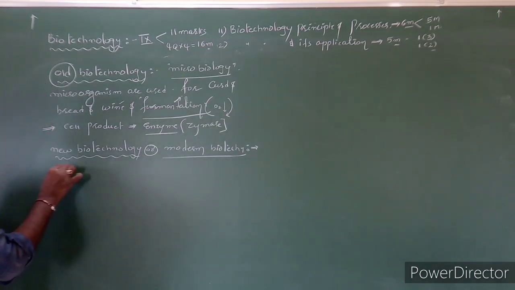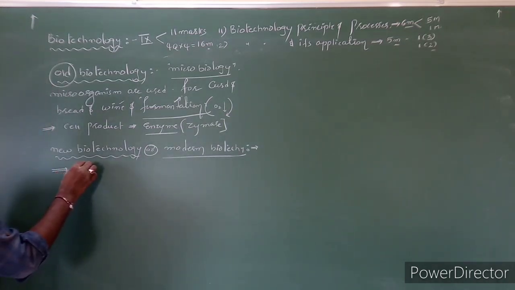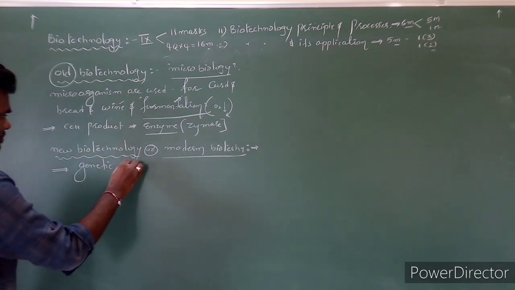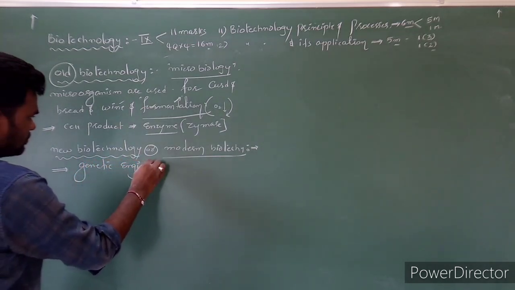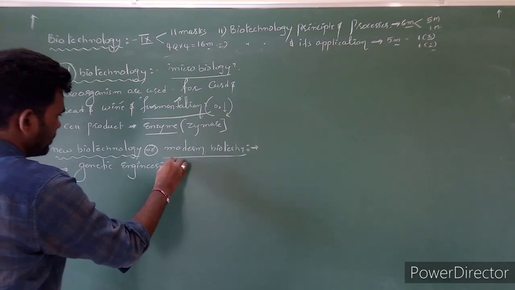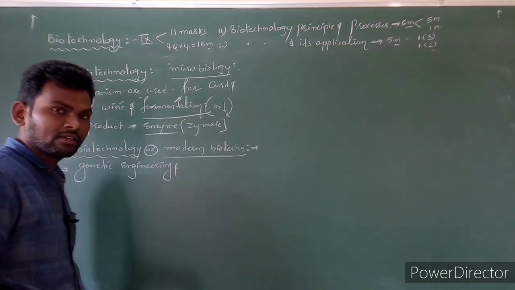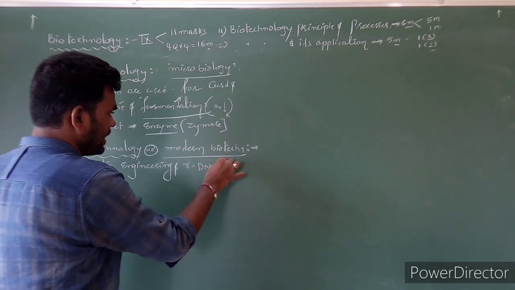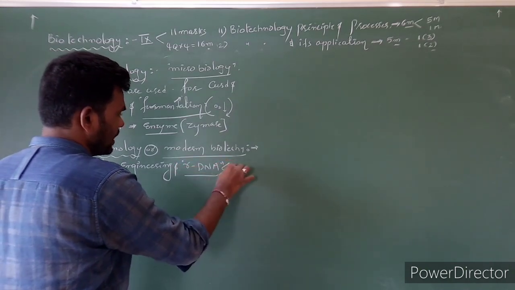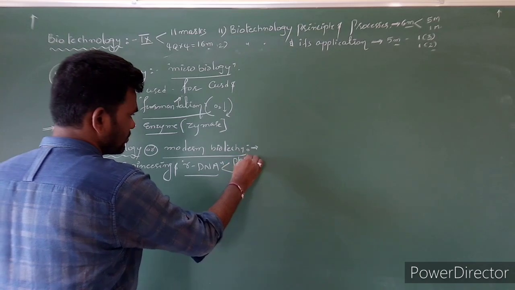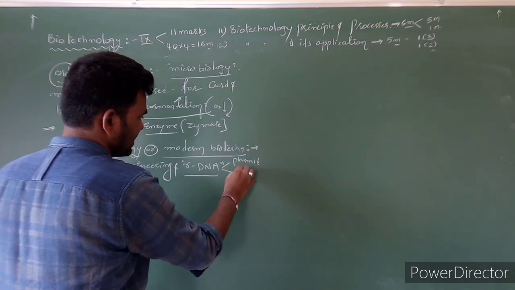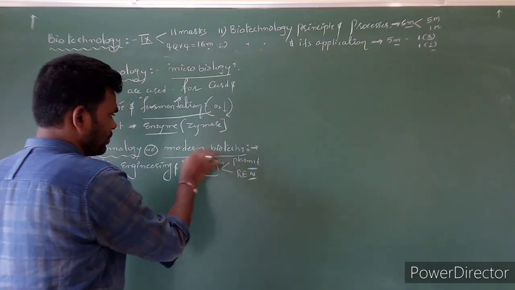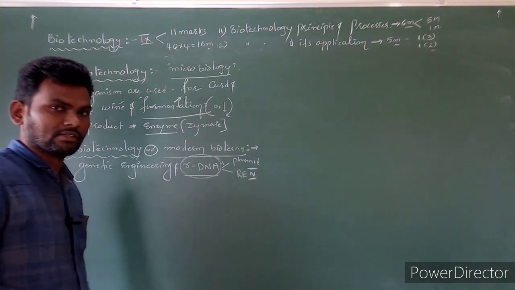Here genetic engineering as well as rDNA technology, recombinant DNA technology, is used, like plasmids as well as restriction enzymes, used for preparation of rDNA.